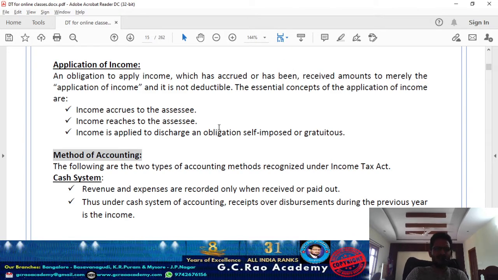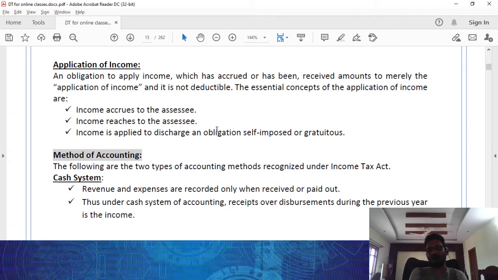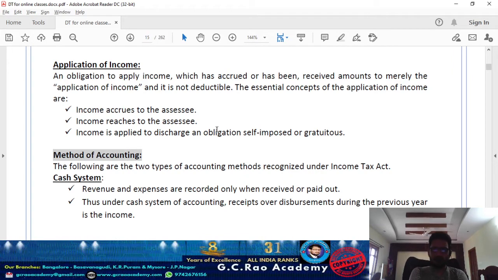Next one, diversion of income means the source is getting applied for discharging an overriding title, so that is not your income, and on that you are not required to pay tax. But application of income means the right to receive the income is established to the assessee, or the income reaches the assessee's hand, and for discharging a self-imposed obligation you are applying that income. So accordingly that is your income only, because the right to receive the income got established to you. Accordingly that is not allowed as a deduction, and that is going to be subject to taxation.